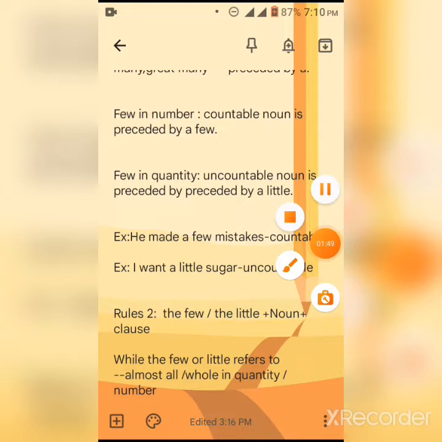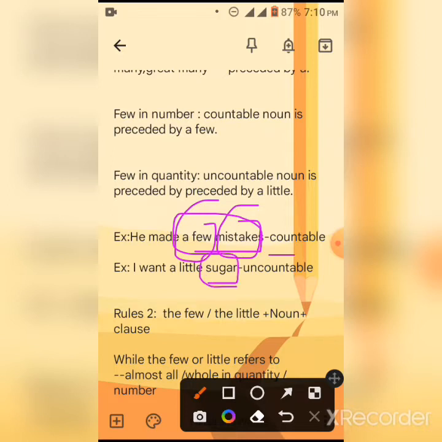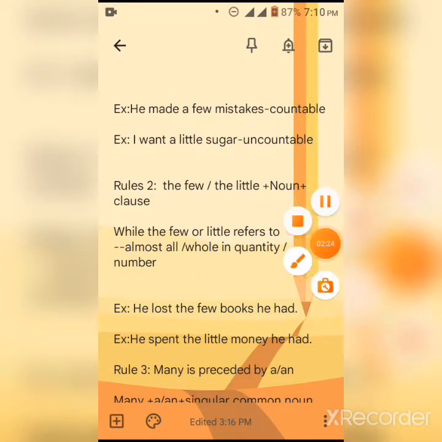For example, he made a few mistakes. Here a few is used. Mistakes is a countable noun. That means a few is used. Then, I want a little sugar. Sugar is an uncountable noun, so a little is used here.